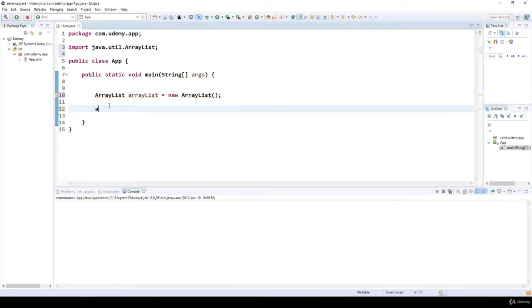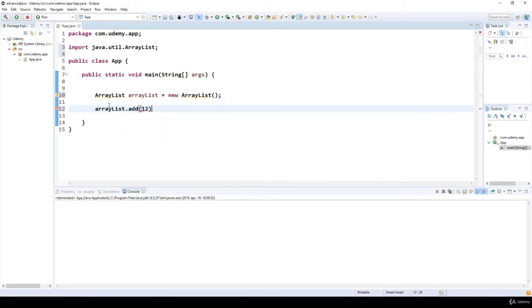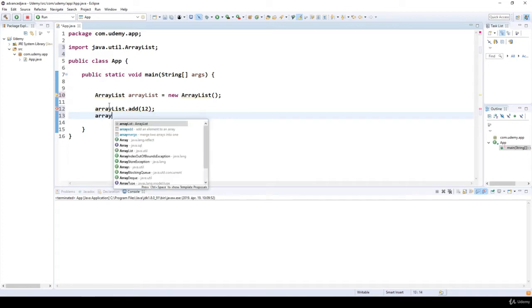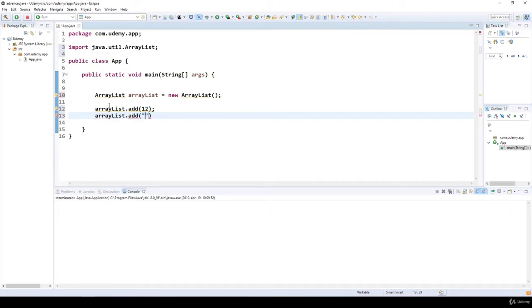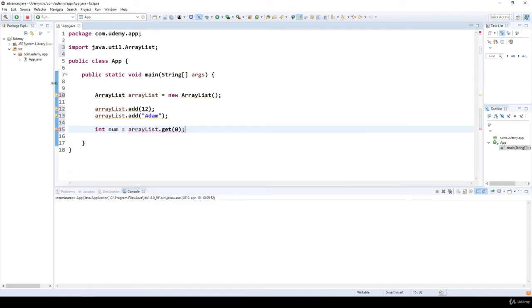So for example, with arraylist.add, I'm going to insert an integer. Then we are able to insert, for example, a string, Adam. The main problem is that if we want to get that given integer, for example, this is the number, we are able to do so without any problem. But if we do something like this, there's going to be a compile time error because there's a type mismatch, cannot convert from object to int.